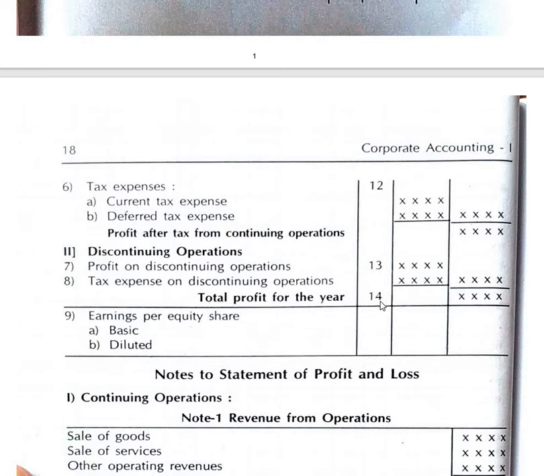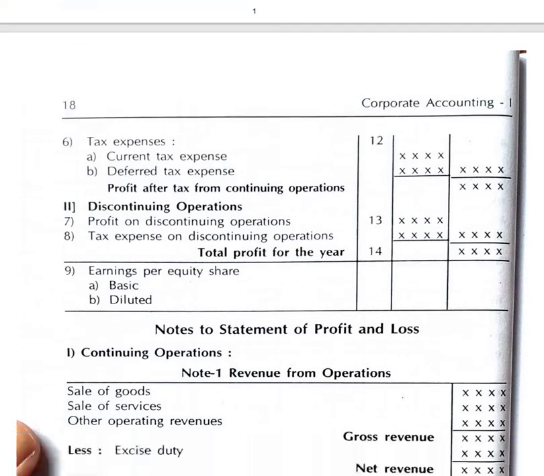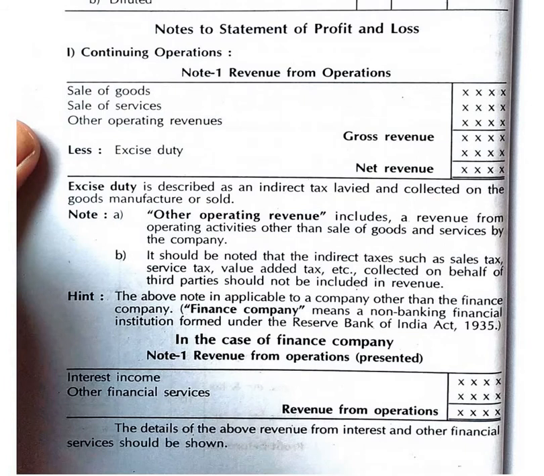This is the main agenda of preparing the profit and loss account. The total profit for the year we have to find out. So we are going to discuss each and every aspect of the working notes. Here we have the first working note, number 1, the first main head, continuing operations. Continuing operations are the routine activities or operations that take place in the business. In that category, first is note number 1, the revenue from operations.